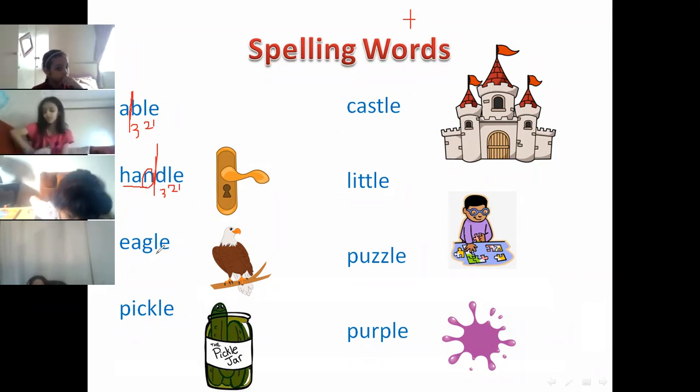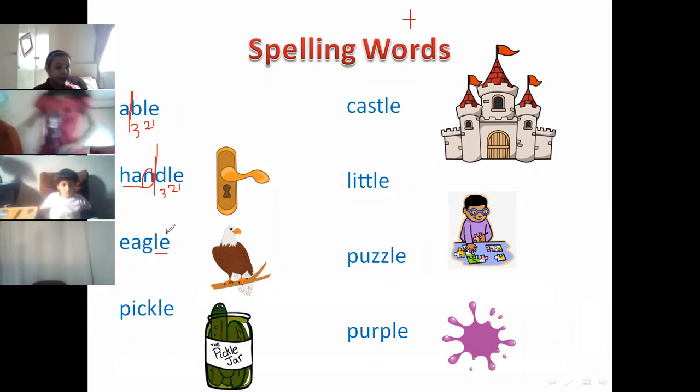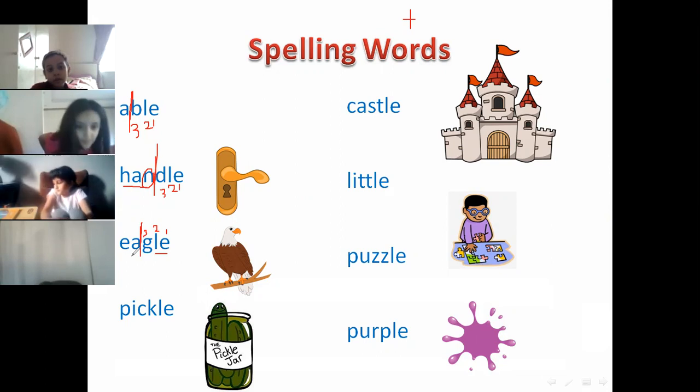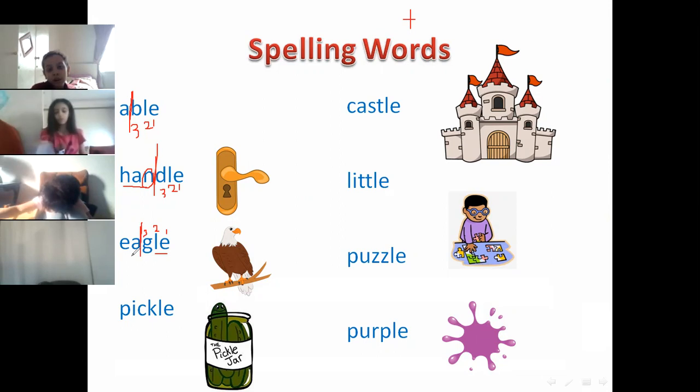Let's look at here. We have LE at the end, or final LE. So we'll count from the end. We'll count back like this. 1, 2, 3. Then we will divide the word or break the word. So this word will be eagle. Why did we read it as E? Because it is an open syllable. And here we have two vowels. The first one, we said before, when two vowels go walking, the first one does the talking and it will say its name.